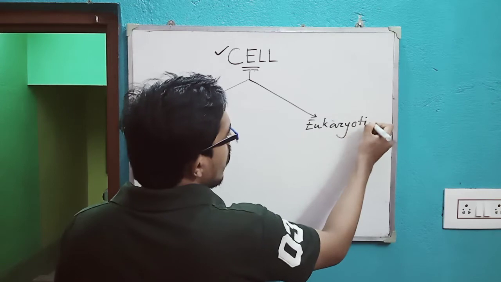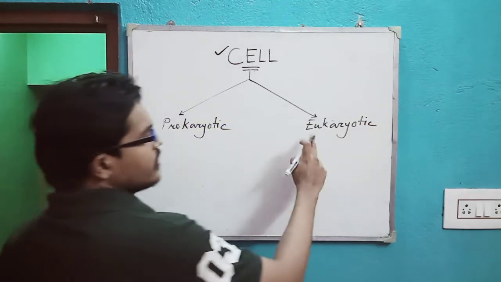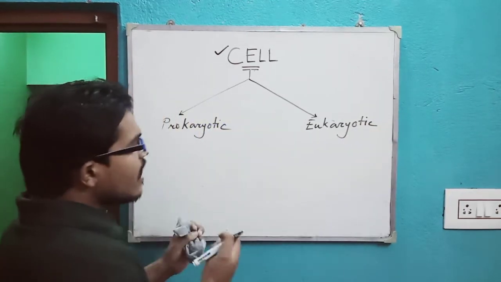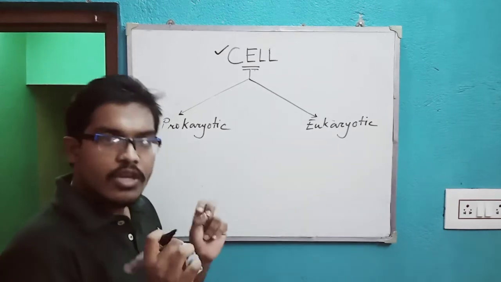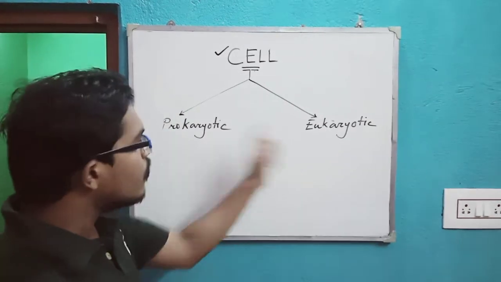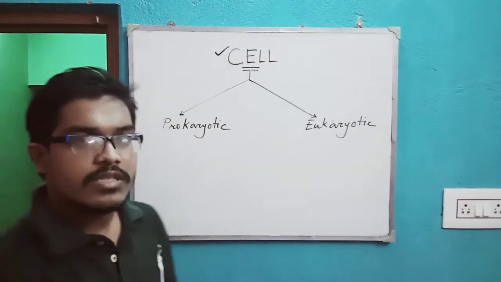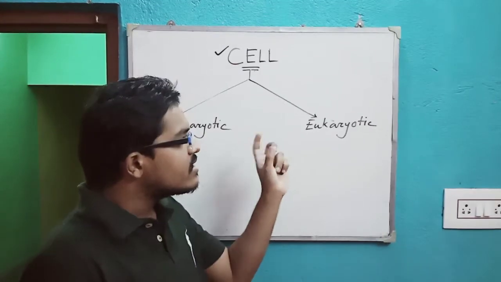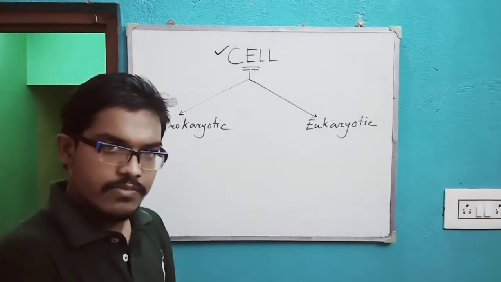Now this word, prokaryotic, and eukaryotic, I have noted down just because they have these types of structures in themselves.